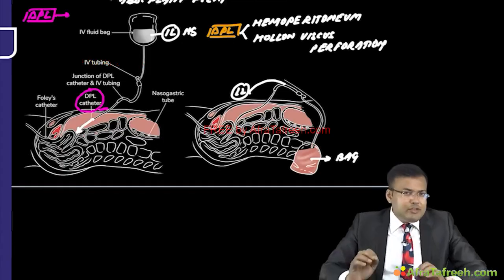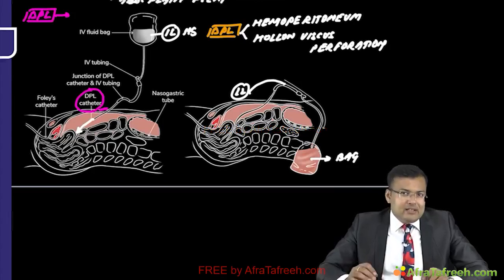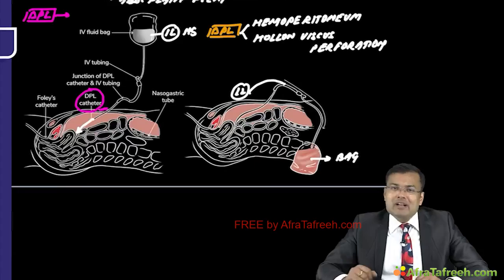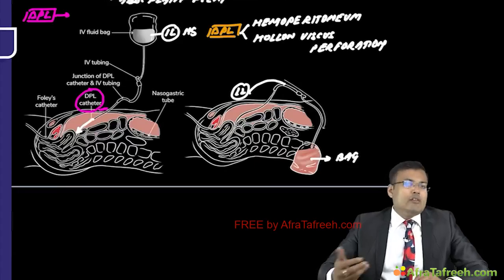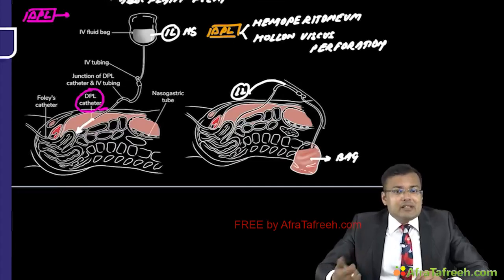Now, an important point which we have to remember, especially in patients of acute abdomen, is that delay in surgical intervention should be avoided. Why? Because morbidity and mortality increase with unwarranted delays. Second important point: whenever patients of acute abdomen are brought to the emergency, sometimes they are unstable also.